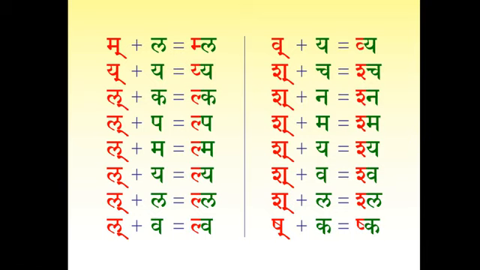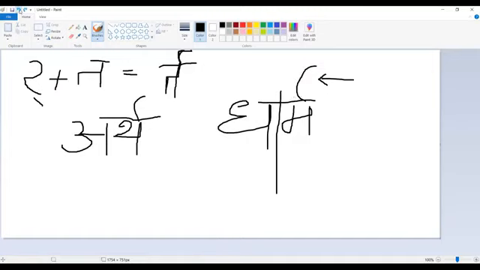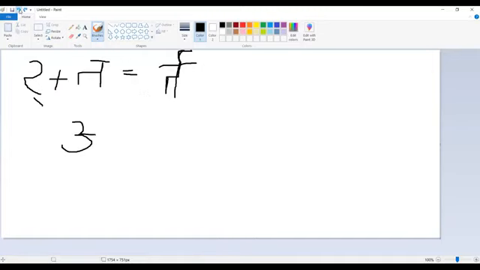Yes, Guruji. Vakara plus ya, vya. Shakara plus cha, shcha. You can note Shakara can be written like this or the way I told you. Okay, let me show that because that is how you will see in the printing. In many texts, you will find Shakara written like that. This is Sha, and the Cha follows.